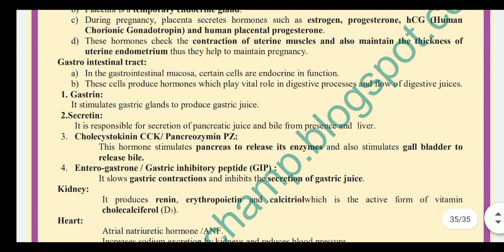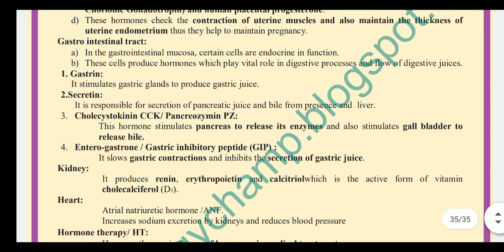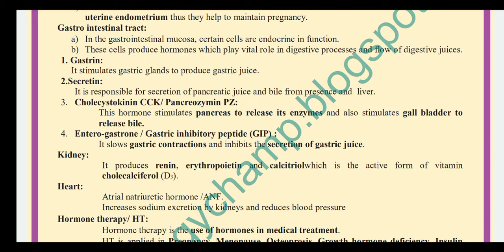During pregnancy, the placenta secretes hormones such as estrogen, progesterone, HCG, that is human chorionic gonadotropin, and human placental lactogen. These hormones check contraction of uterine muscles and also maintain the thickness of the uterine endometrium. Thus, they help to maintain pregnancy.